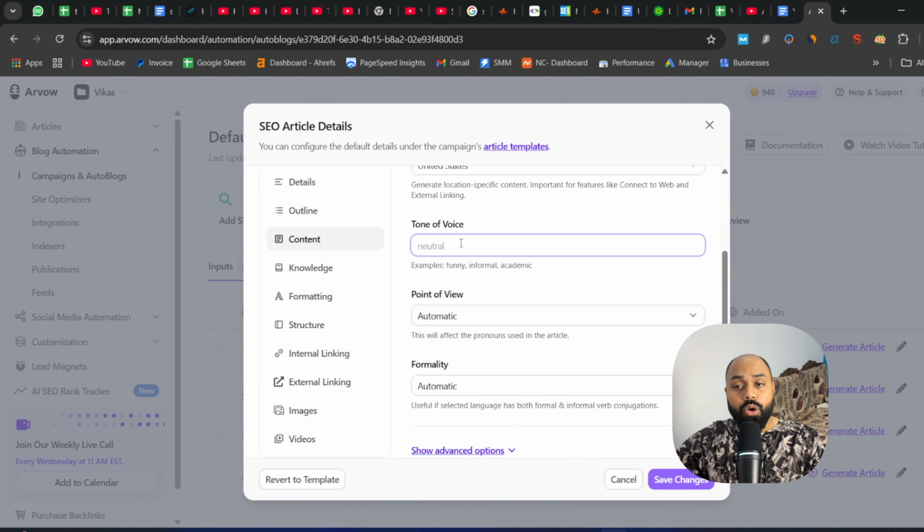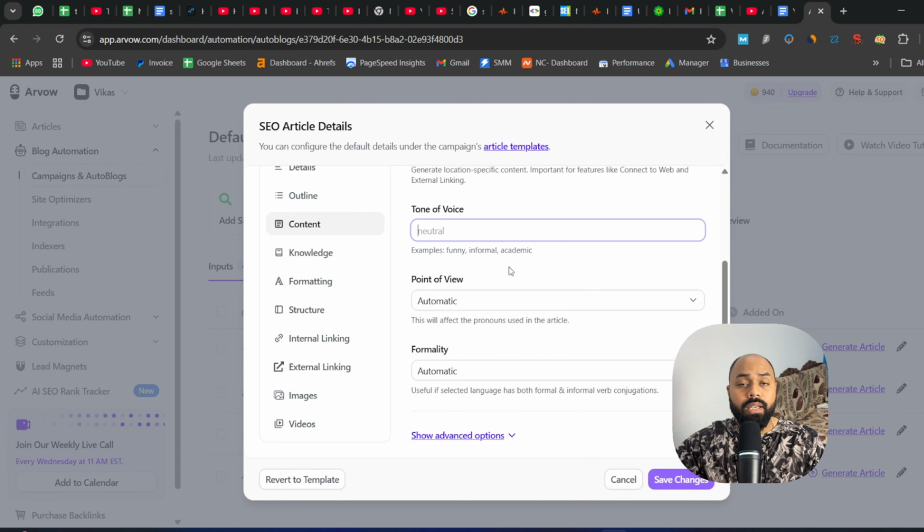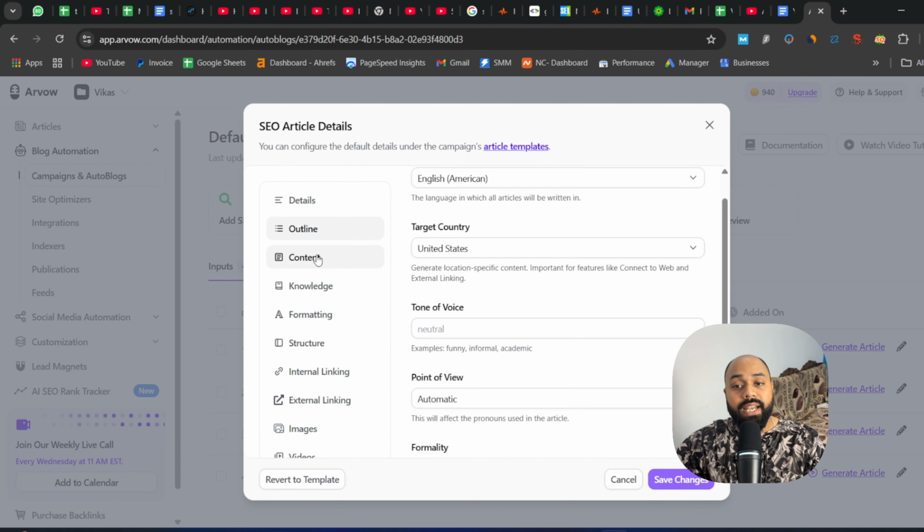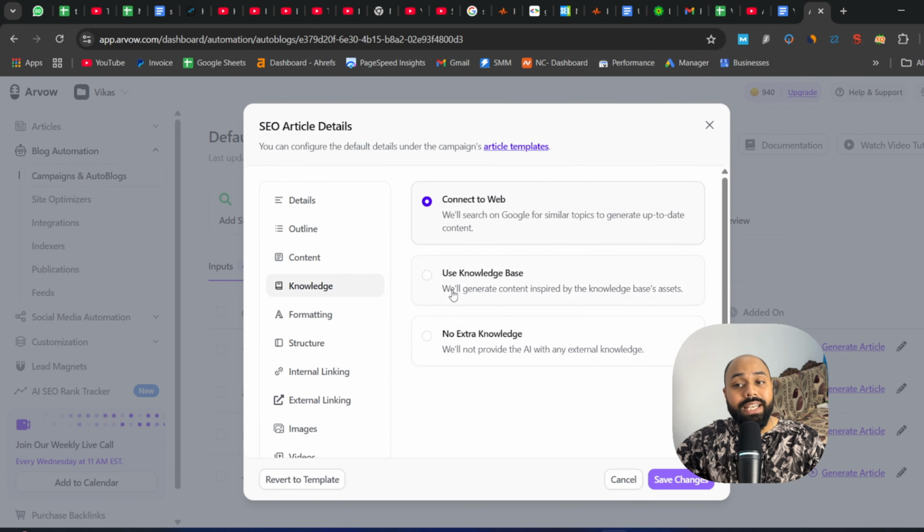And you can also choose a tone of voice. Say, for example, I want something informational. I want something that is having academic value. So you can simply add that here. And after that, you can also create a knowledge base. So basically, it means that Arvow will use the existing information that is available on Google related to your domain, and it will include that information in the article so that it is of highest quality.